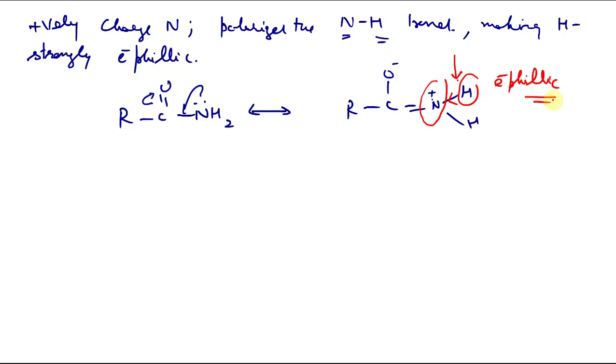Now we have the negatively charged oxygen here.